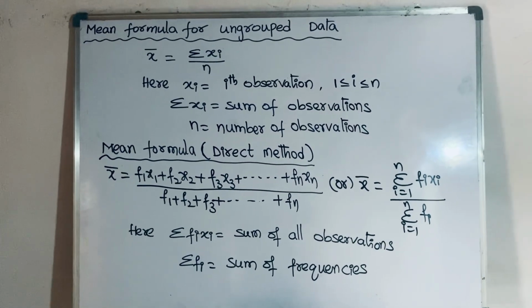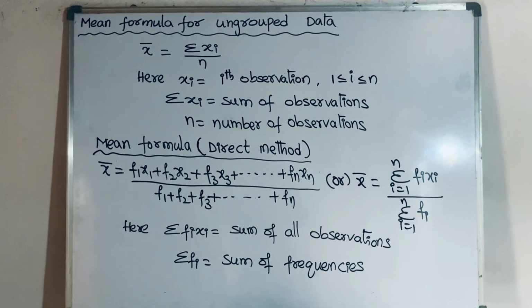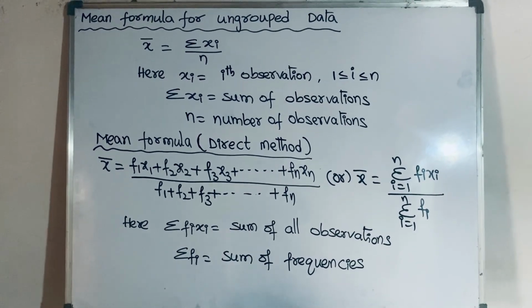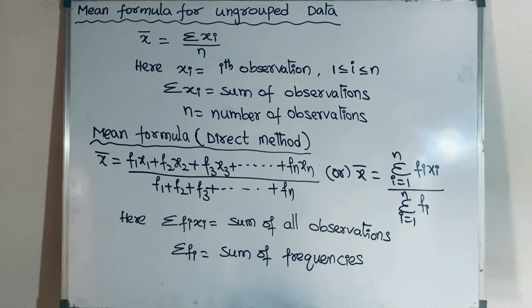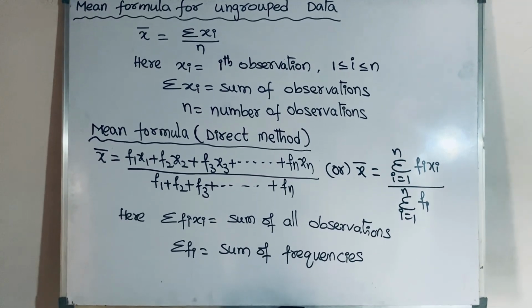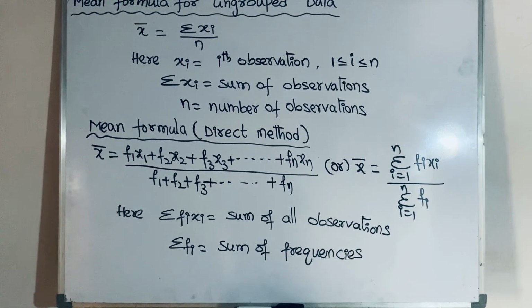I'll repeat this one. Mean formula for ungrouped data, x bar is equal to summation xi by n. Xi means ith observation, where 1 is less than or equal to i, less than or equal to n. Summation xi means sum of observations. N is equal to number of observations.